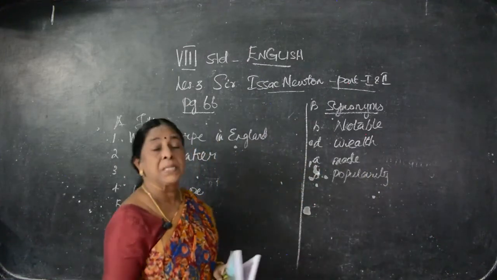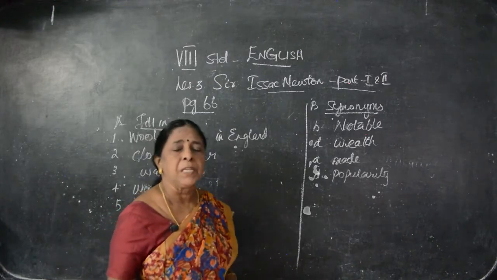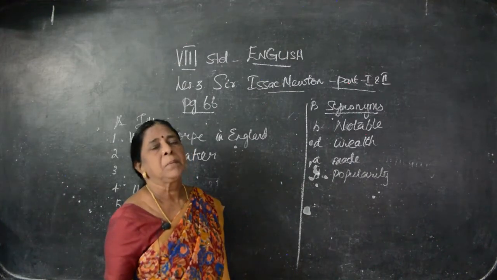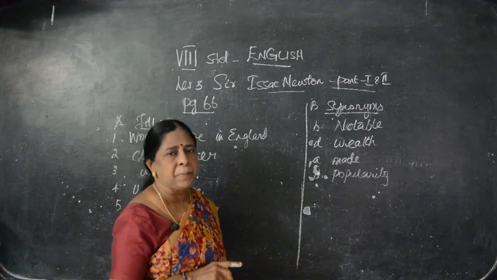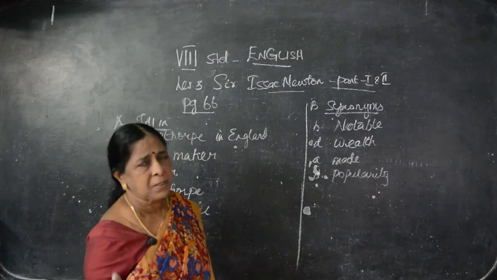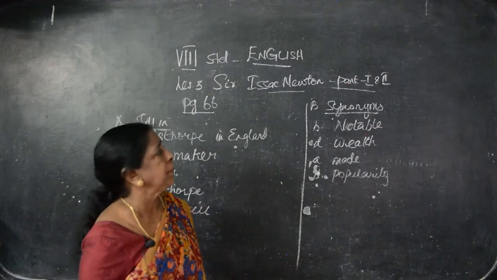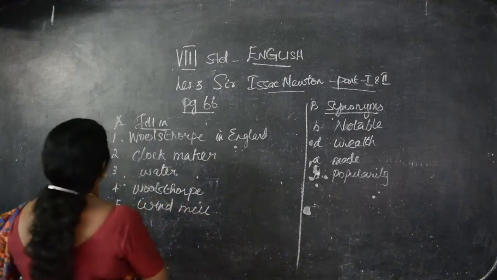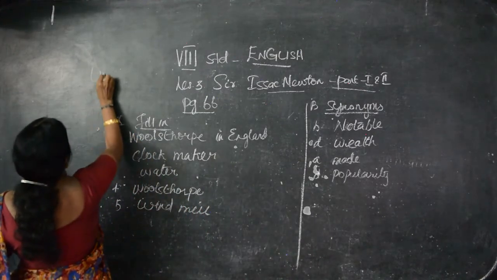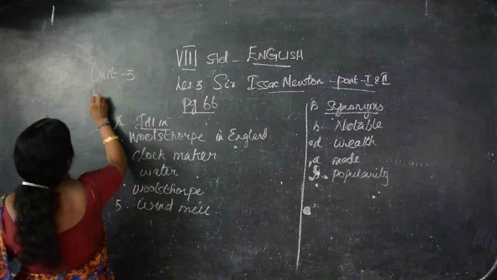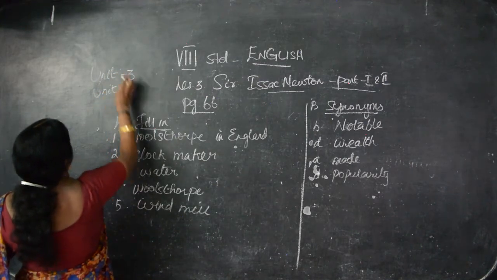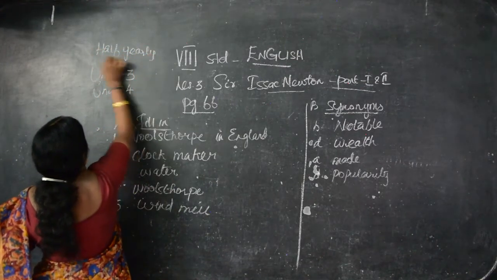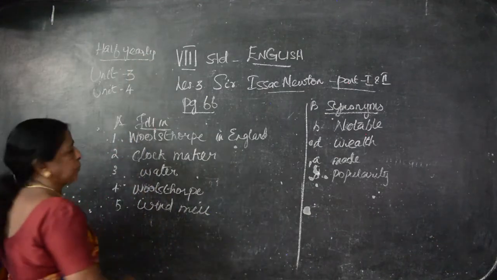Clear? So, before that, let me say what are the portions for the half-yearly. Half-yearly may commence from the month of December, maybe the 10th. We don't know the exact time; that will be informed to us by the management only. So whatever the time may be, you should be thorough for the exam. What are the units? Unit 3 and Unit 4, Unit 3 full and Unit 4 full. This is for the half-yearly exam; we don't know the date.